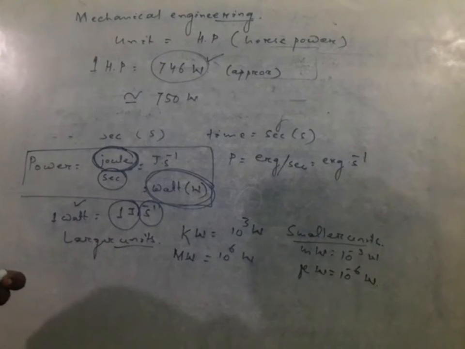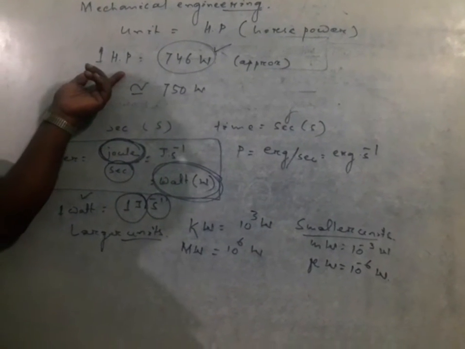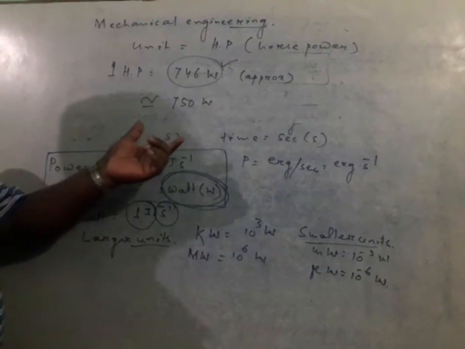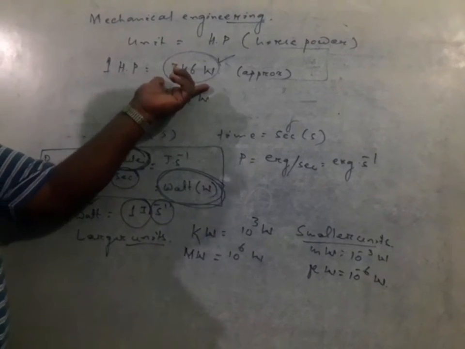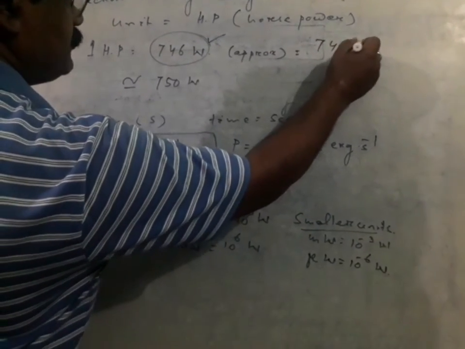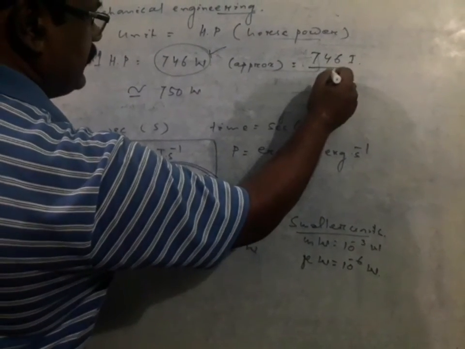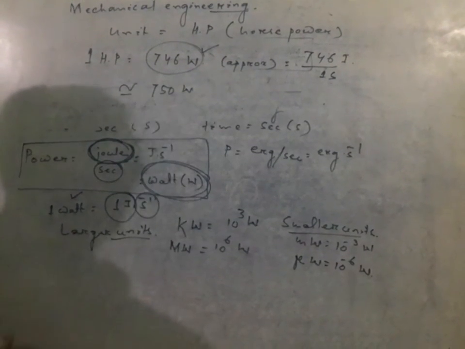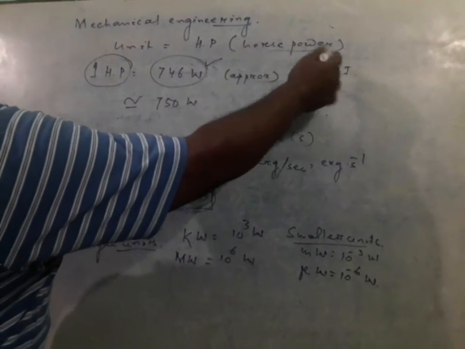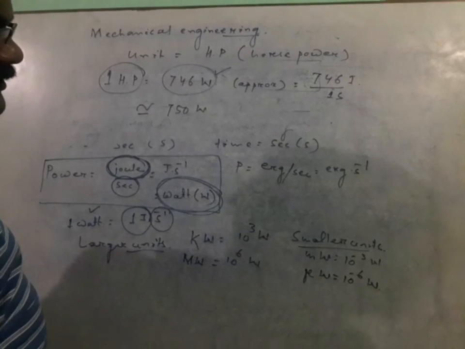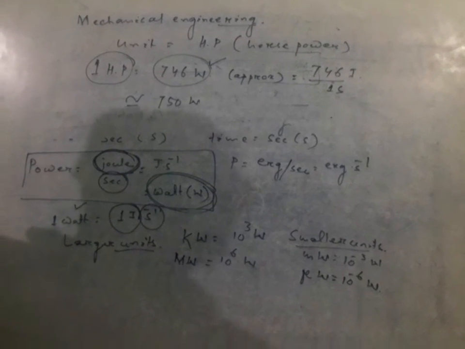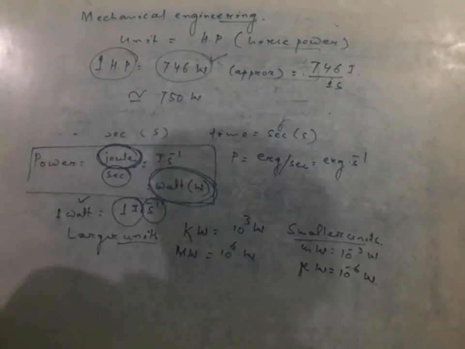So whenever we say that the power of one machine, one electrical motor, is 1 horsepower, this means that it is approximately 746 watt, or that 746 joule of work can be done in 1 second. So when we say a 1 horsepower machine, this indicates that the power generated by the machine is 746 joule per second. In every second it exerts 746 joule.